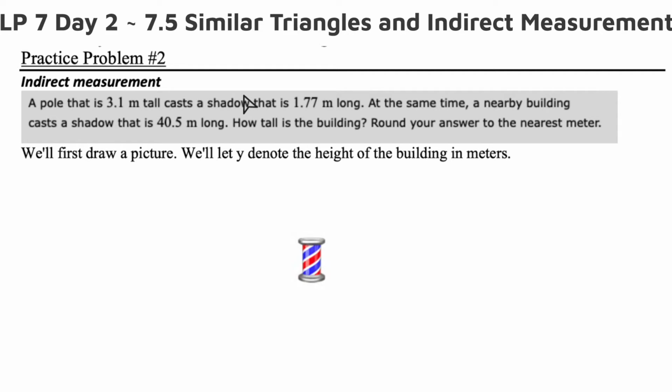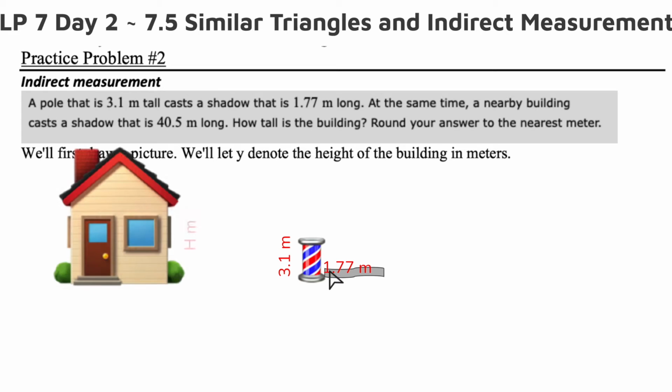So here's the pole, and it's 3.1 meters tall, and it's got a shadow of 1.77 meters. Here's my nearby building. I don't know how tall it is, so I said h meters tall for the height, right? And then it has a shadow of 40.5 meters. This looks a little bit more like a road. It was meant to be a shadow, I swear.